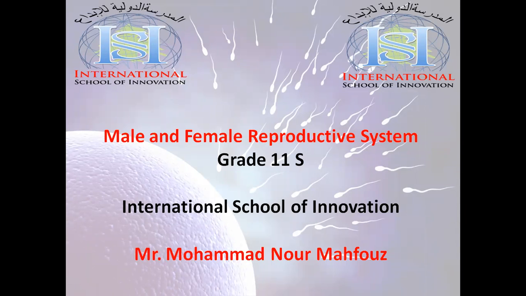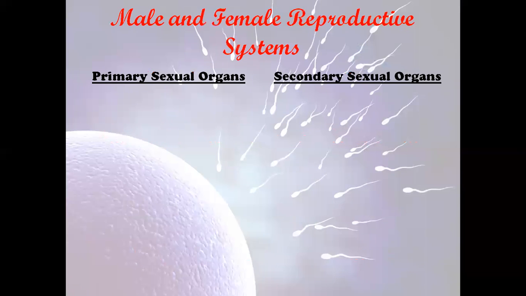In this lecture, we're going to start a new lesson and a new chapter talking about the reproductive systems. Here we're going to talk about the male and the female reproductive systems. First of all, let's talk about the primary sexual organs and the secondary sexual organs. Before this, we have to talk about reproduction. Reproduction needs both male and female. In order for reproduction to occur, we need both male and female.